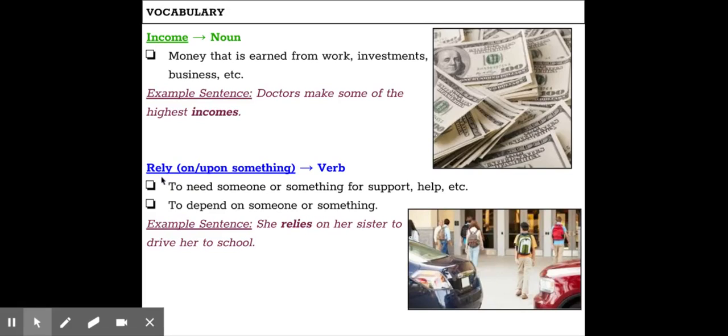Our next vocabulary word is a verb. Rely, rely on or rely upon something. So it means to need someone or something for support or help, to depend on someone or something. So she relies on her sister to drive her to school. Notice that the preposition on is put after the verb.